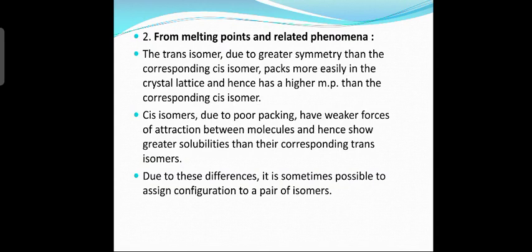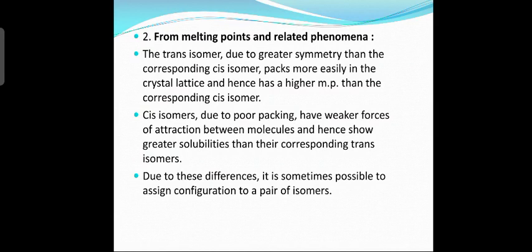In the trans isomer, you know that the similar groups are present on the opposite sides of the carbon-carbon double bond or carbon-nitrogen double bond. That means they have greater symmetry. One molecule can combine with the other molecule with close packing. So trans isomers have a close packing structure because of the symmetry.